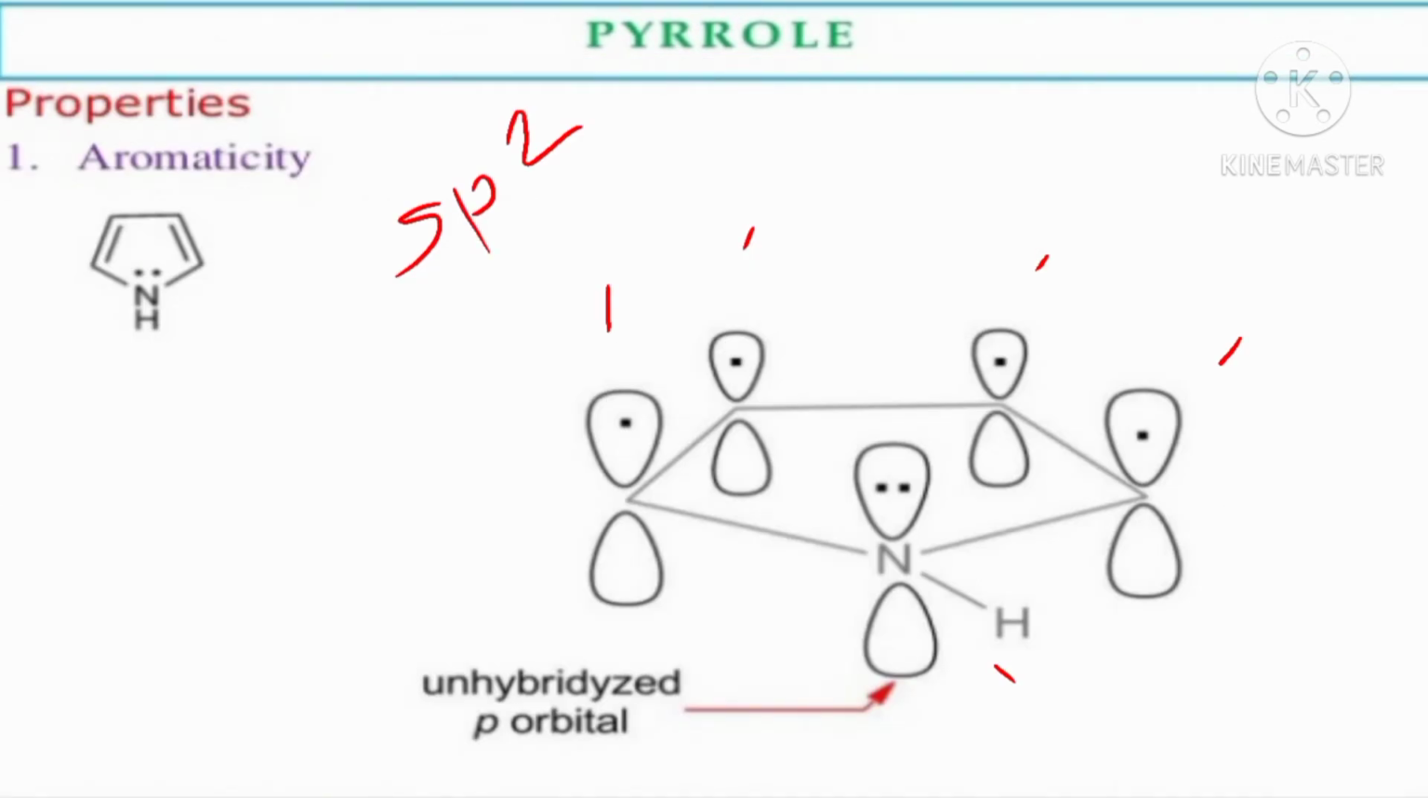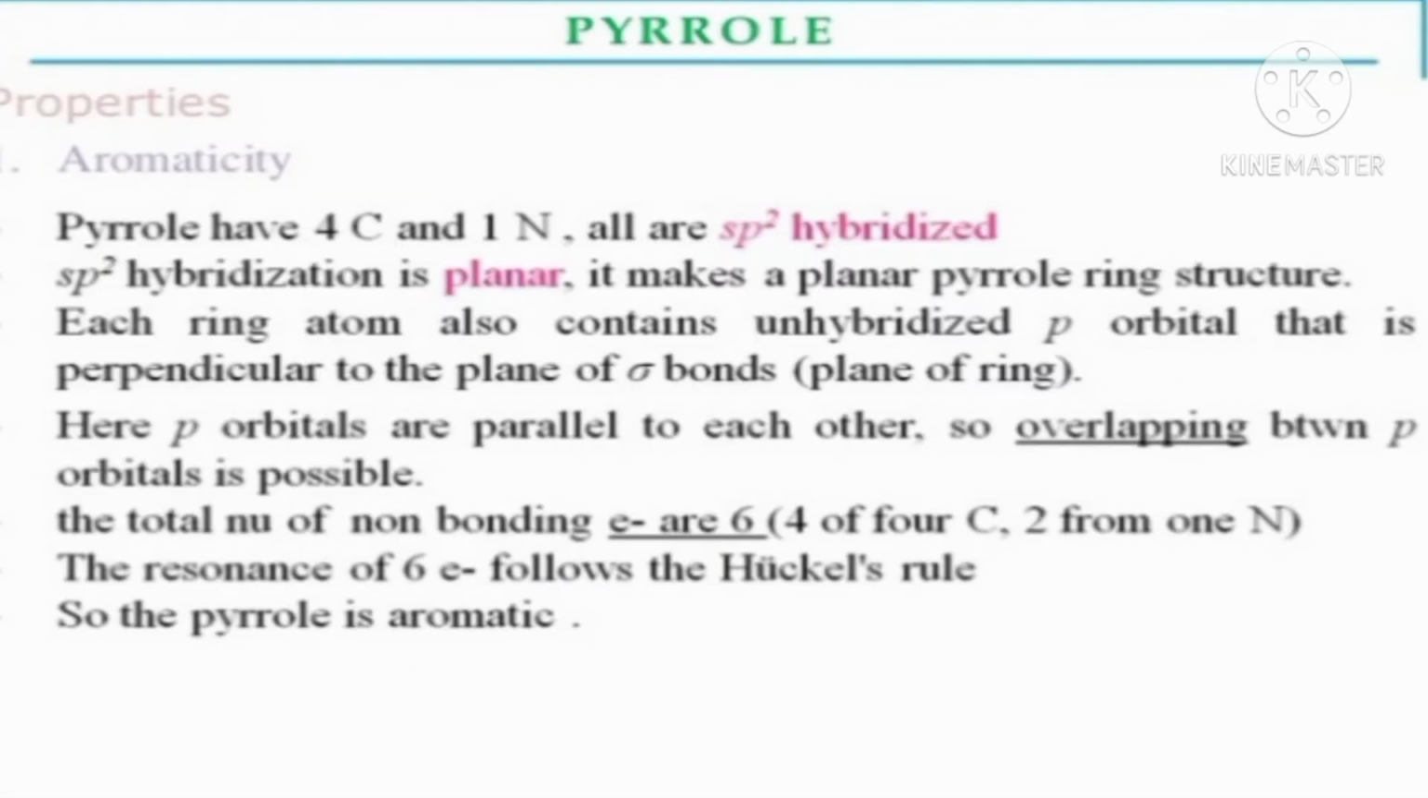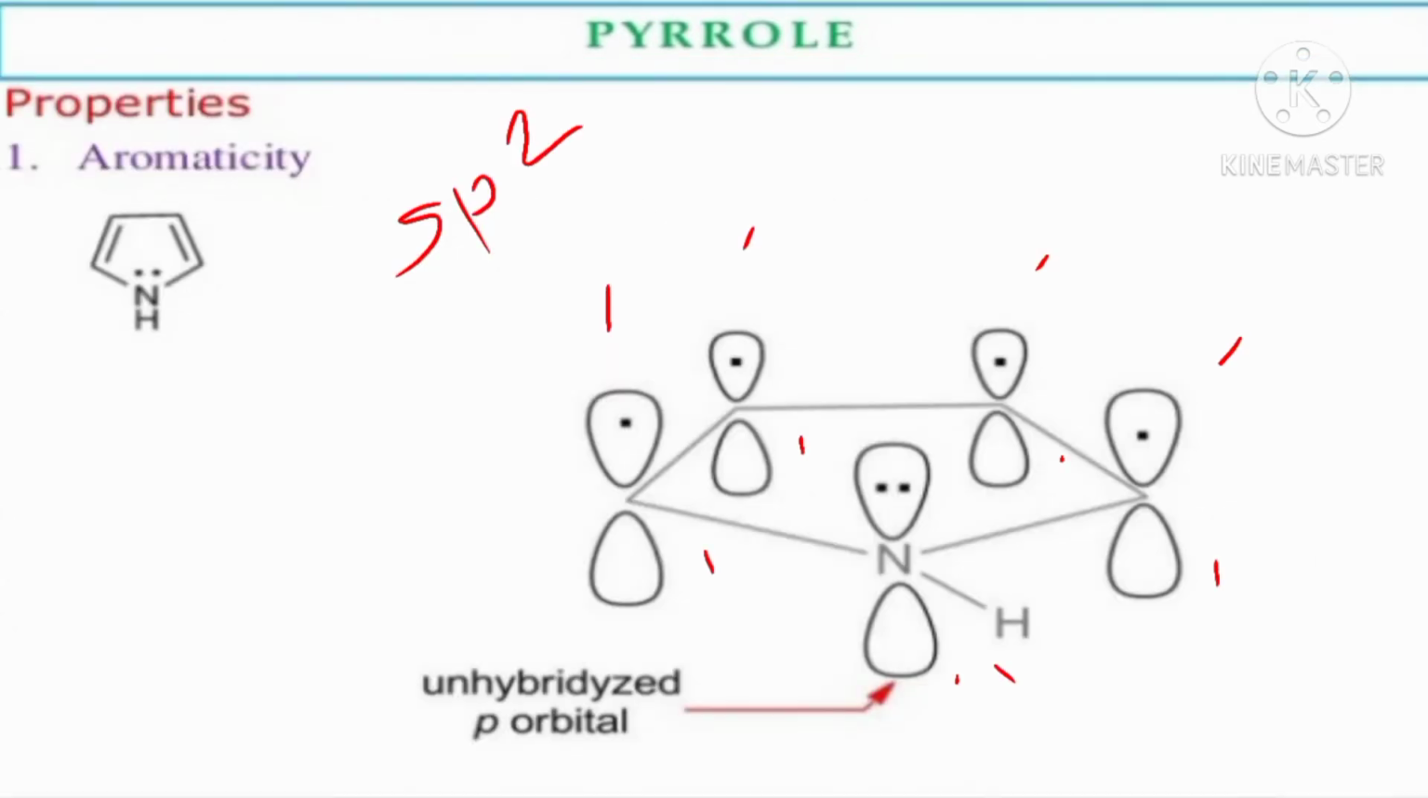Here, 1, 2, 3, 4 and 5 all are unhybridized p orbitals and they are perpendicular to the sigma bonds. And here the p orbitals are parallel to each other, therefore the overlapping between p orbitals is possible.